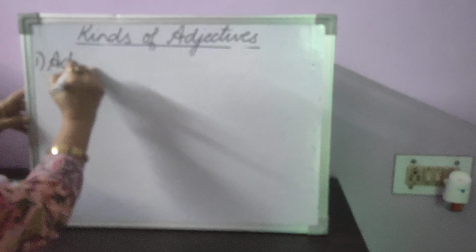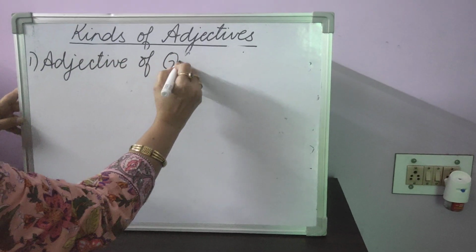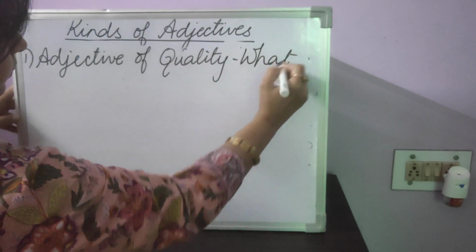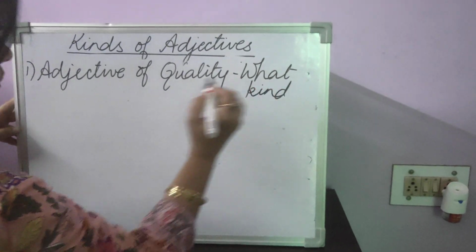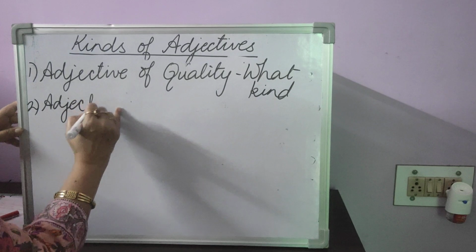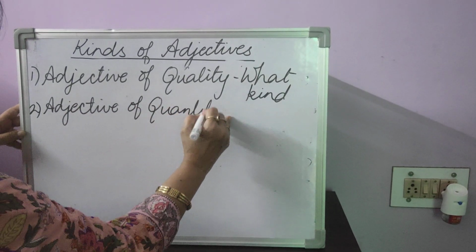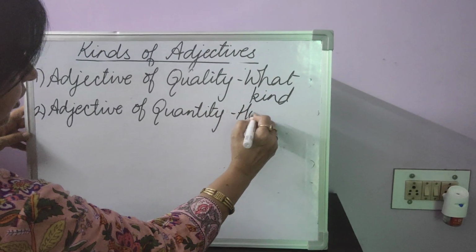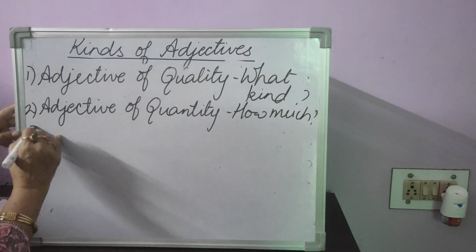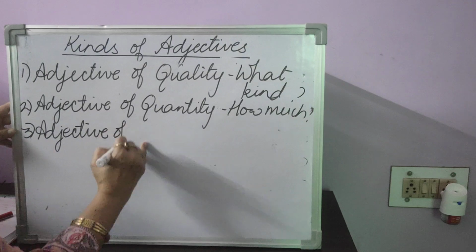The first one was adjective of quality. It answers the question, what kind? Then we had adjective of quantity. This answers the question, how much? Then the third was adjective of number.